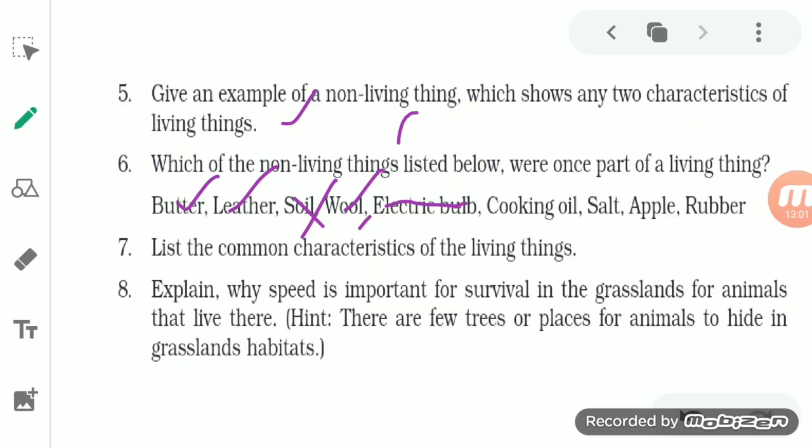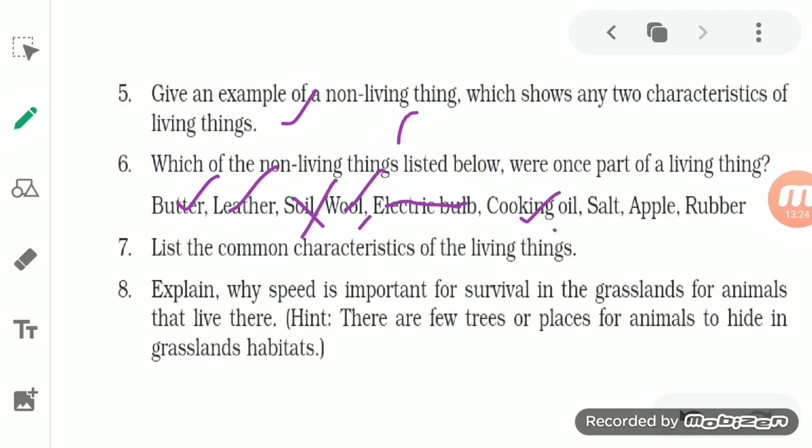Cooking oil, yes, we obtain cooking oil from mustard seed or sunflower seed. These seeds were part of the plant. So cooking oil is also a non-living thing which was once a part of a living thing.